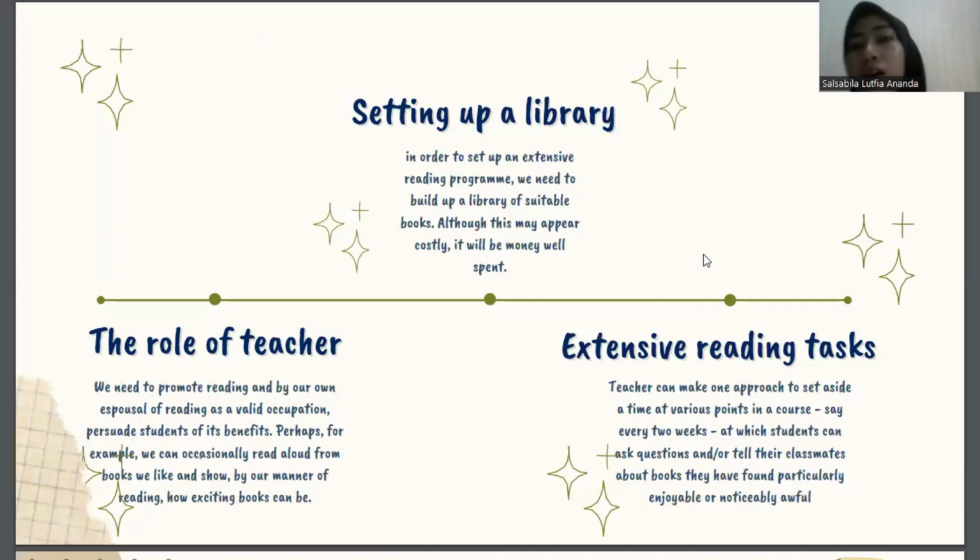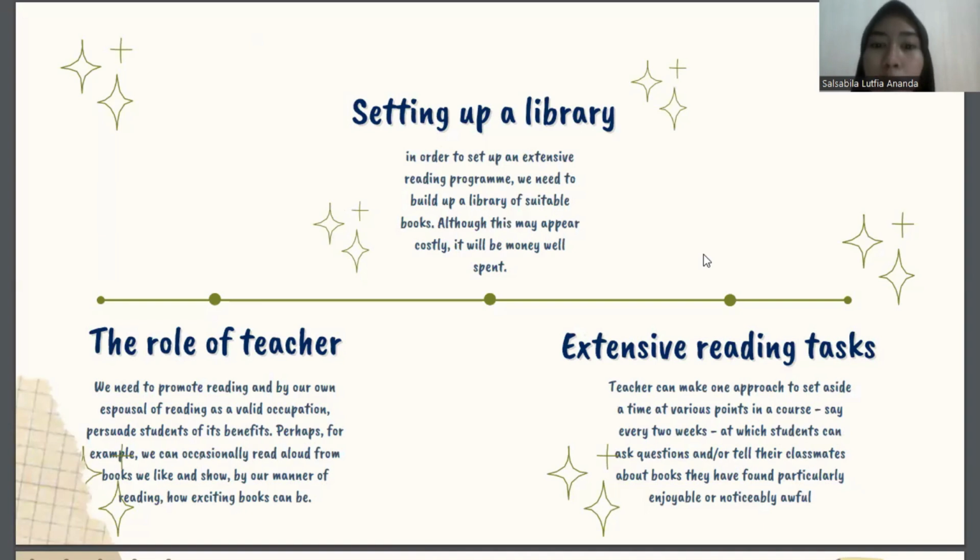And in extensive reading, we also do setting up a library. In order to set up an extensive reading program, we need to build up a library of suitable books. Although this may appear costly, it will be money well spent. And then the second is the role of the teacher in extensive reading.